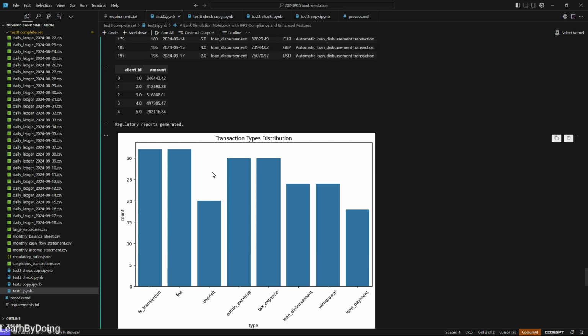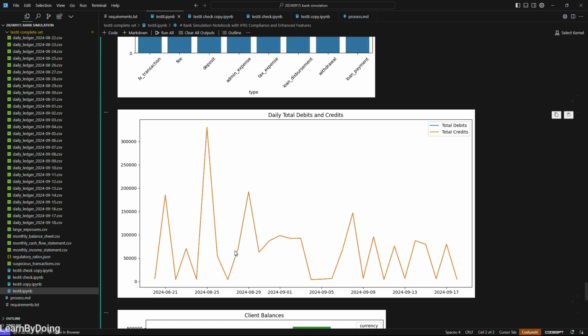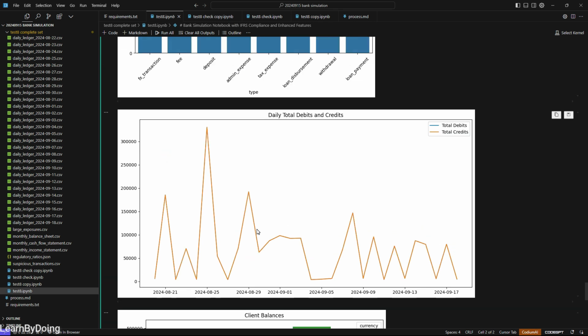In a financial institution, usually if you see some change in the transaction type for the client or for the institution, it is a very important signal for you to manage the operation more effectively. Then we see total debits and credits. This is much better than the previous version, because in the previous version you can see there is a big gap between every day's total debit and total credits. So it means that the whole program was not very accurate.